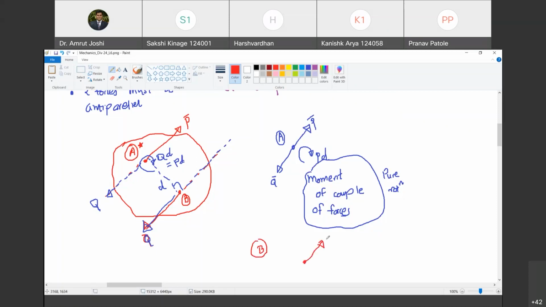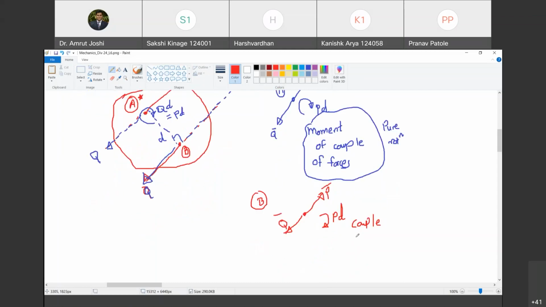So even at point B, what are you going to experience? You are going to experience this P bar and then you are going to have Q bar already sitting there. And what is the moment tendency? You hold the body at B, due to P bar it is going to experience clockwise rotation. So you are still going to experience rotation. What is the magnitude of that rotation? P into D. This is couple moment. This is also called couple moment or moment of couple of forces. Are you with me? Yes, sir. Couple moment.